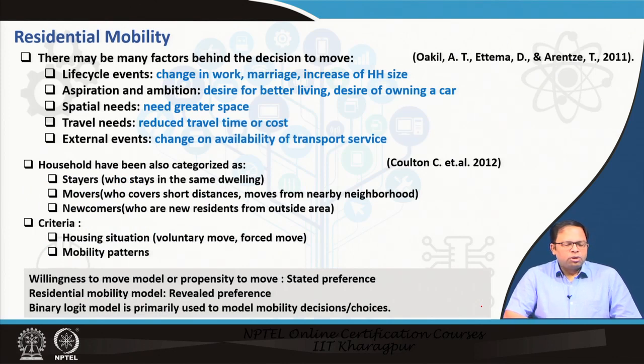Whenever we are talking about residential mobility, there are many factors behind the decision to move. One could be life cycle events, like a person changes his job, a person marries, or there is a change in household size, for example a child is born in the family. These could be reasons which trigger the change. Or there could be events related to aspirations and ambitions. That means I am staying in a very poor neighborhood, I have now got a job, and I want to move to a good neighborhood. Desire for better living, or desire for owning a car, may also make me decide to move.